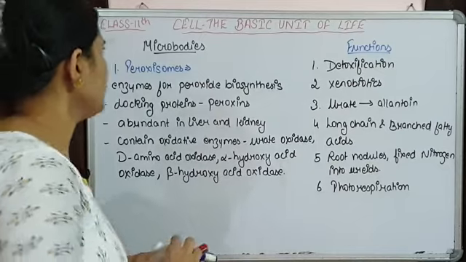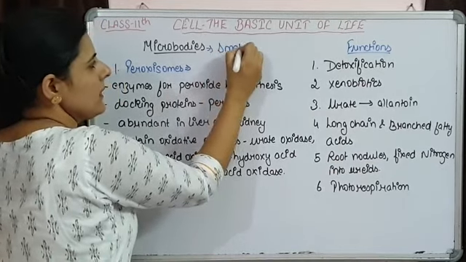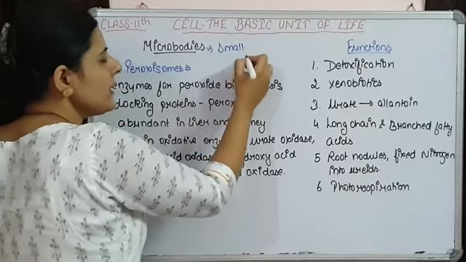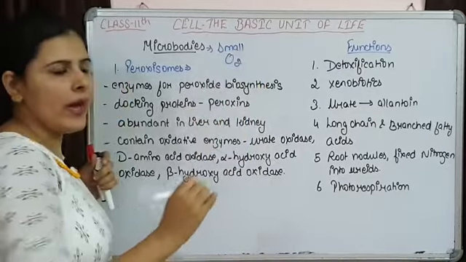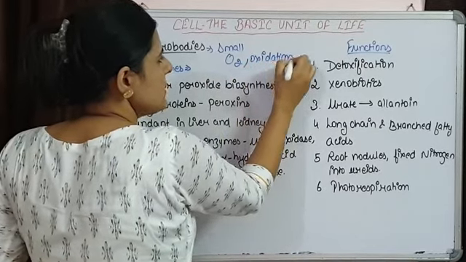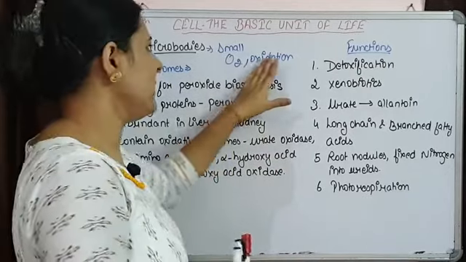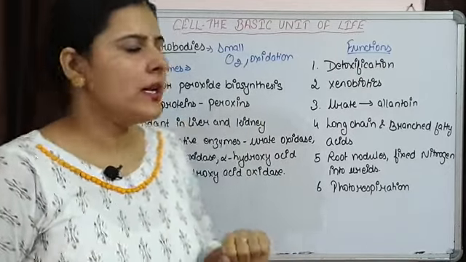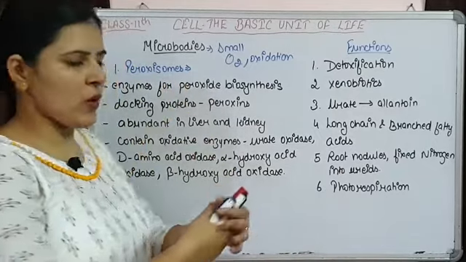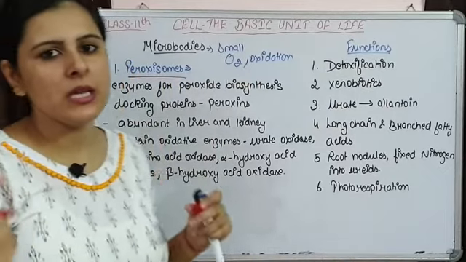So let's talk something about microbodies. Microbodies are small single membrane bound structures and they are basically involved in uptake of O2 and in the process of oxidation. So they take up oxygen from the atmosphere and are responsible for the oxidation of different molecules. Now there are two types of microbodies that are present. First one is peroxisomes and the second one are glyoxysomes, which we are going to discuss later on.